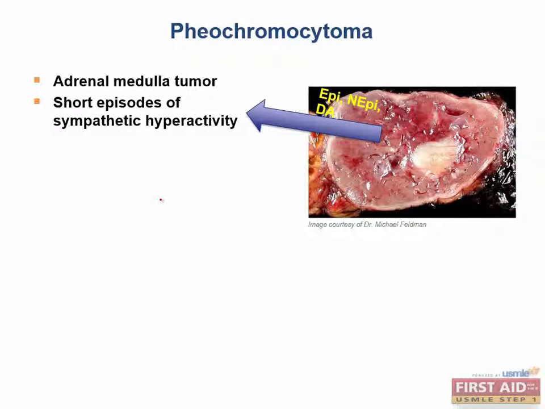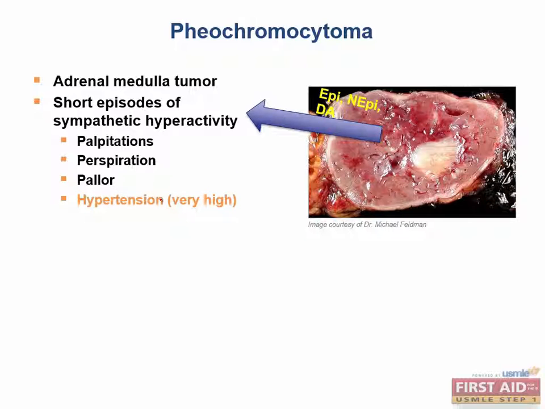Now what kinds of symptoms would you expect a catecholamine surge to cause? So a massive release of norepinephrine could cause your cookie cutter palpitations, perspiration, pallor, but this is all pretty vanilla, right? I mean, everything from hypoglycemia to an MI to even a panic attack can cause all these. What really distinguishes PHEOs is the insane amount of hypertension they cause. Seriously, it's like in the 200s over 100s.